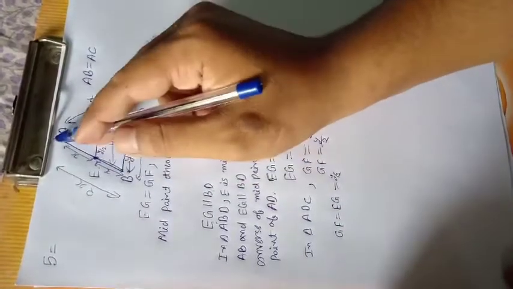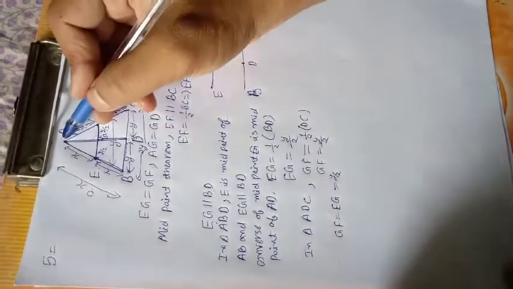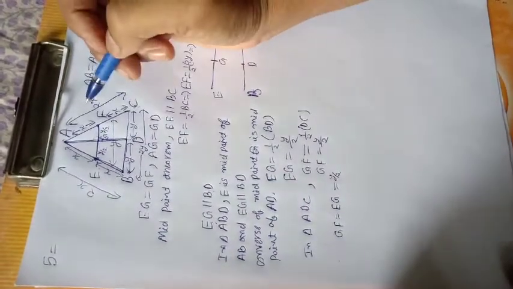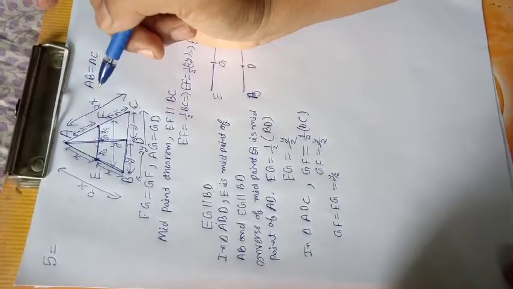EF is bisected by AD. Now next we have to prove that AD bisects and this angle is 90 degrees. How to prove?